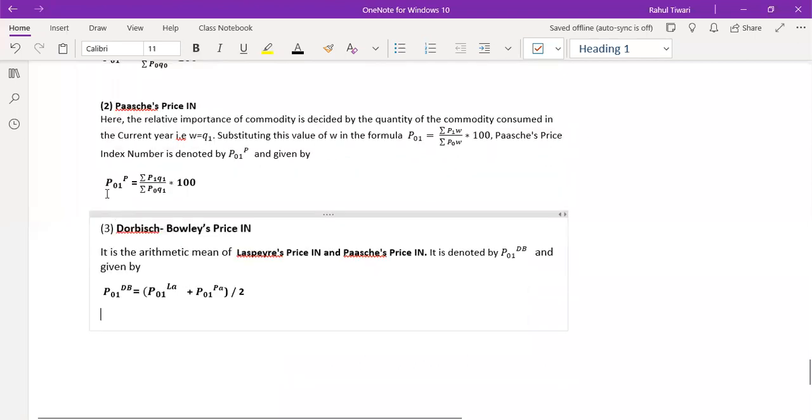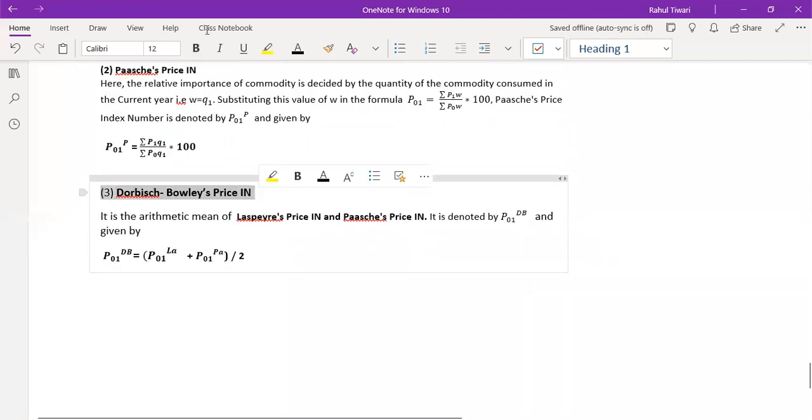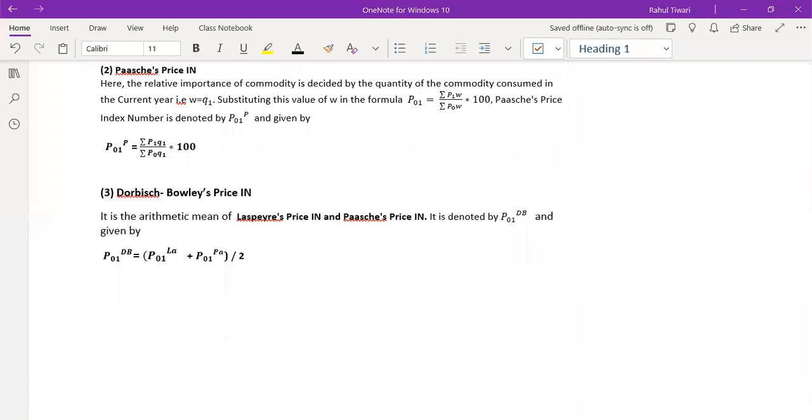Now let's go to the next method, which I think was the Edgeworth-Marshall method. Let's put down this one.